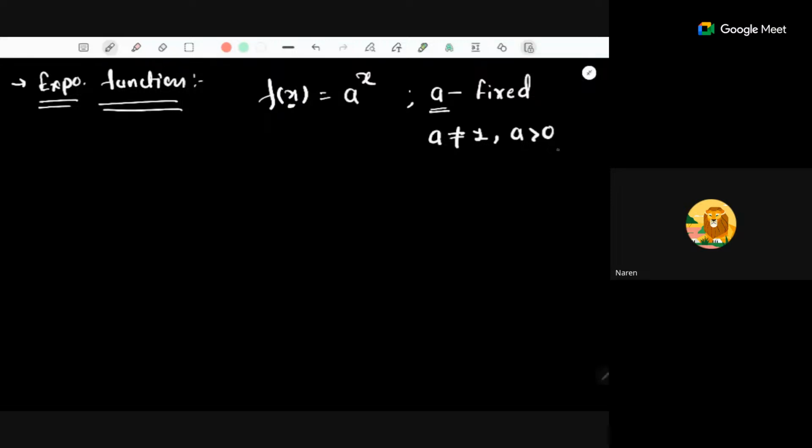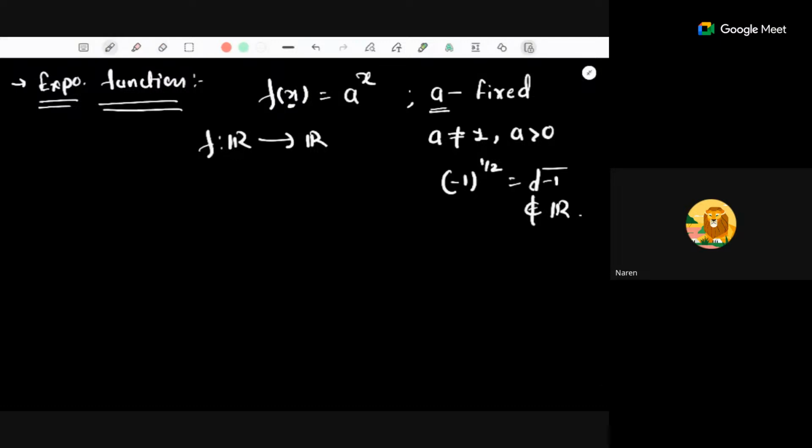And if you take any negative number, for example -1, then -1 to the power 1 by 2, that is the square root of -1, is not a real number. We want this function to be defined from all real numbers to real numbers, so we want the domain of this function to be the whole real line. That's why we avoid a being any negative number, -1, -2, or any other, so that we get a well-defined output. That's the only reason for these two conditions.